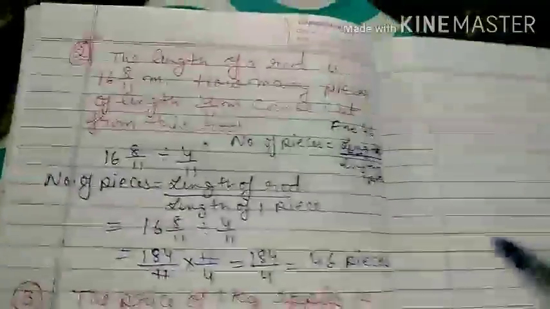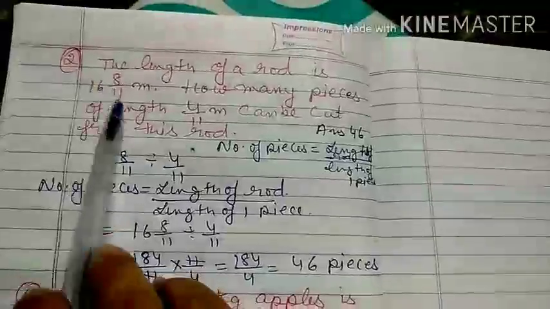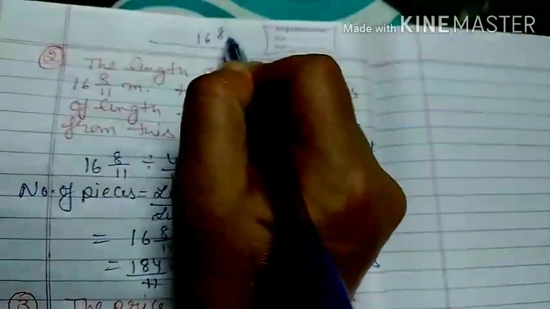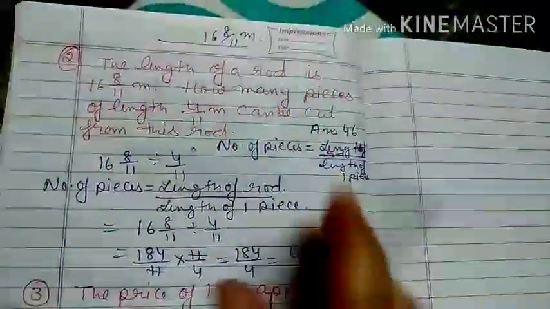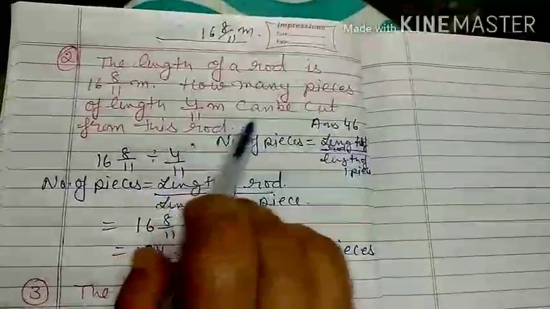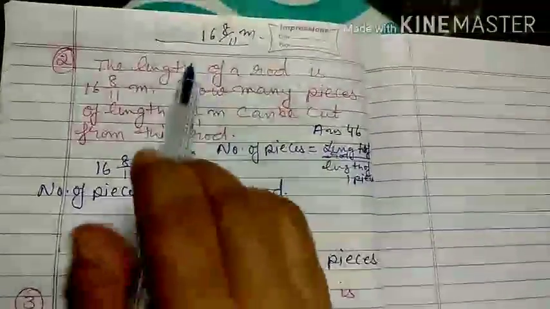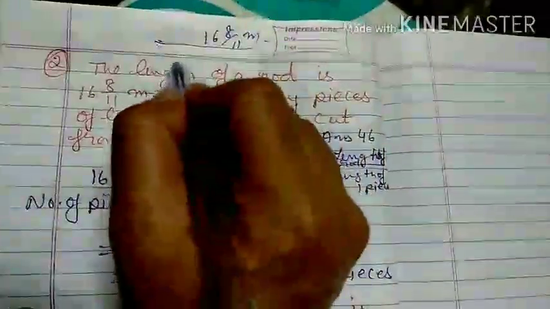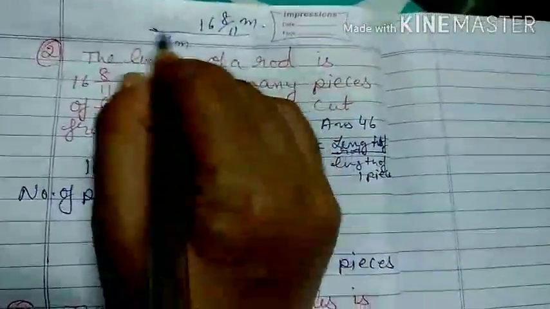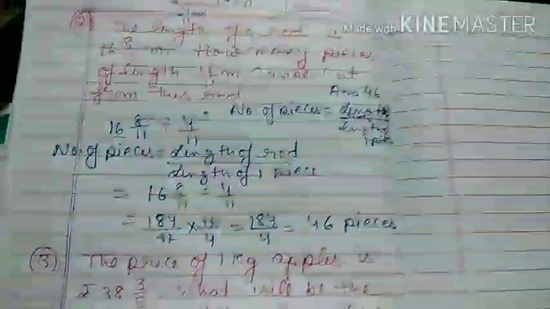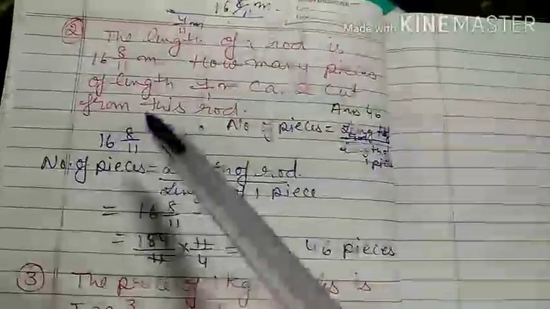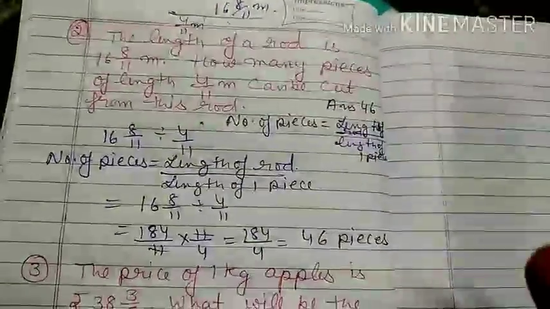And the last two questions. The length of a road is 16 into 8 by 11 meter. If you are given one whole rod, its length is 16 into 8 by 11 meter. How many pieces of length 4 by 11 meter can be cut from this rod? If you divide it into equal parts of 4 by 11 meter, how many parts of this whole rod will be cut in the form of 4 by 11 meter? So it means you have to divide this into 4 by 11 meter form.